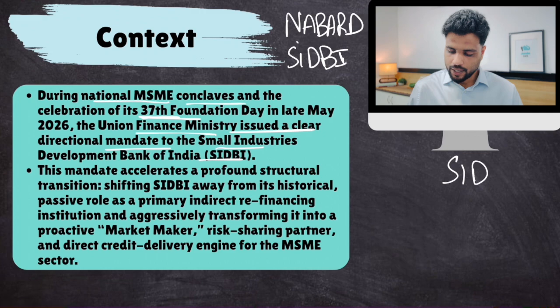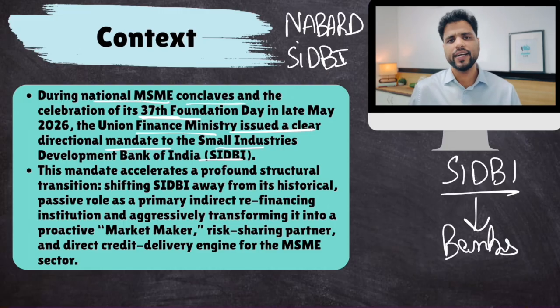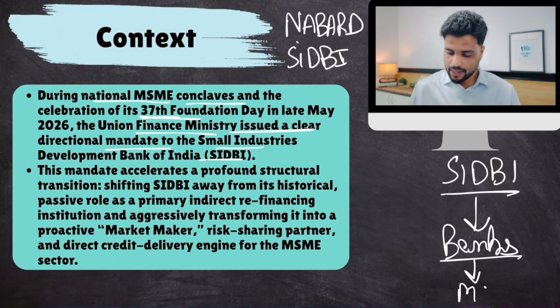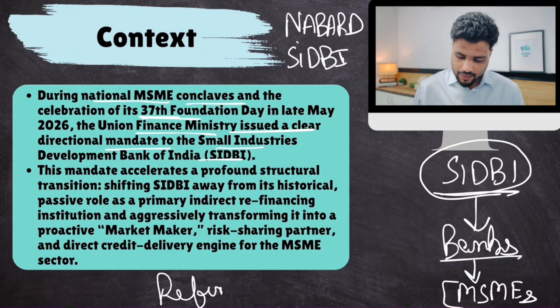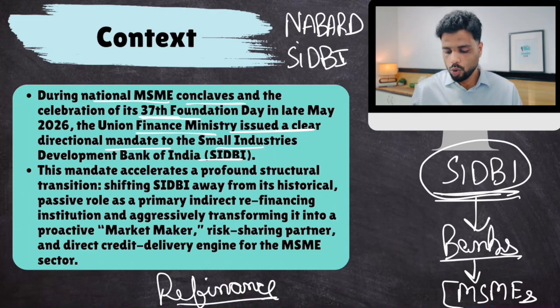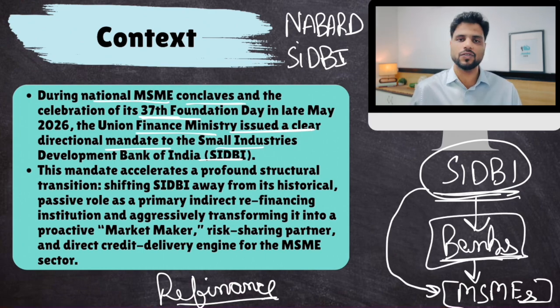Basically, let's take the example of SIDBI. SIDBI provides loans or credit to banks at very low interest rates on the condition that banks would use that money to provide to MSMEs. So in a sense, SIDBI is indirectly developing MSMEs, not directly, indirectly. This is known as refinance. But now the government has advised SIDBI to even go directly invest in MSMEs without the intermediary of banks.